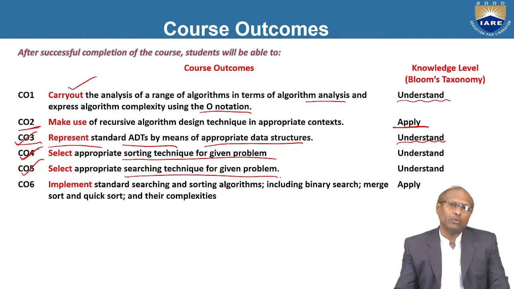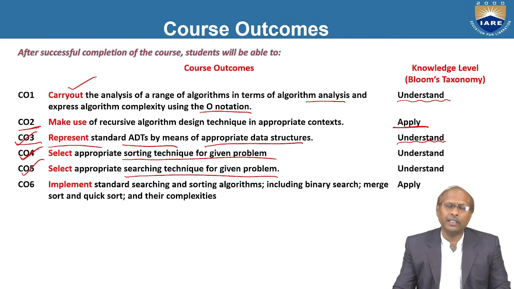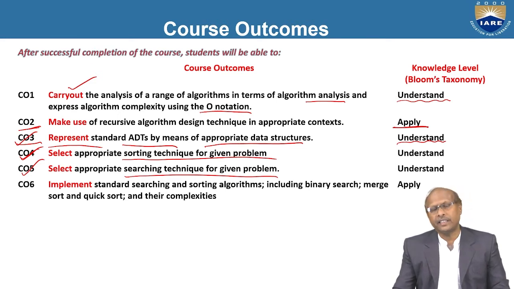Whenever you want to find some item from a given list, you can choose either linear search or binary search. So these two searching techniques are available here. Of course, there is one more, Fibonacci search, an extended searching technique, but mostly you will be using linear search or binary search.